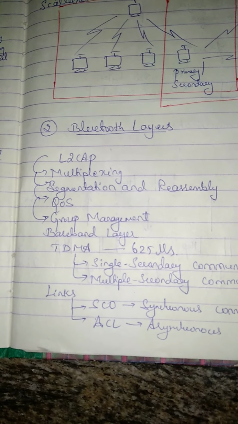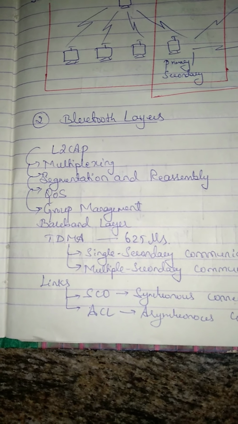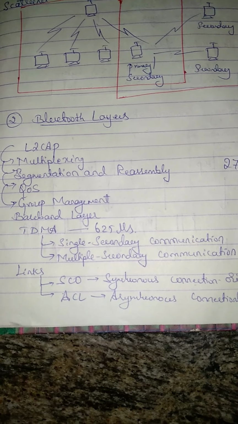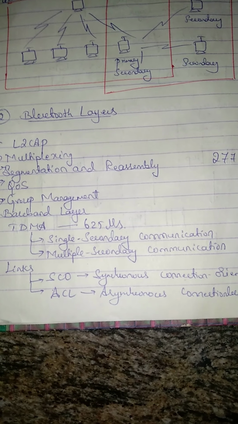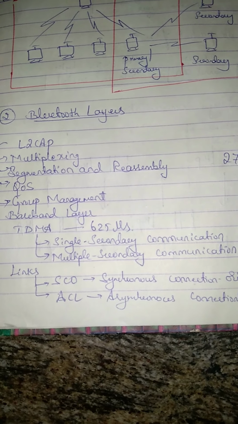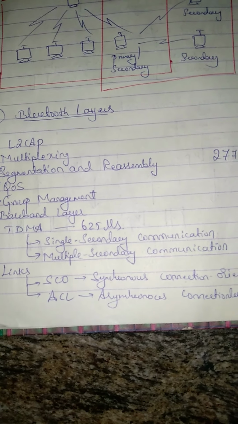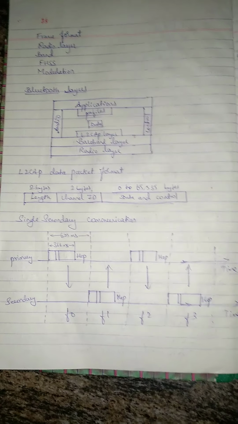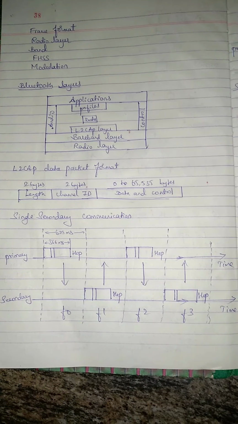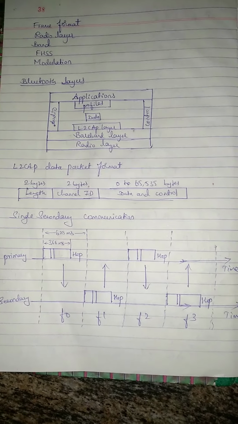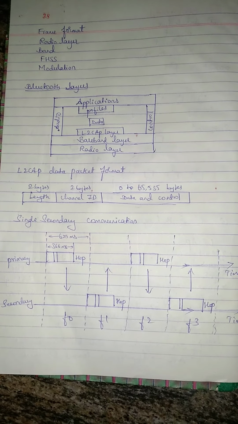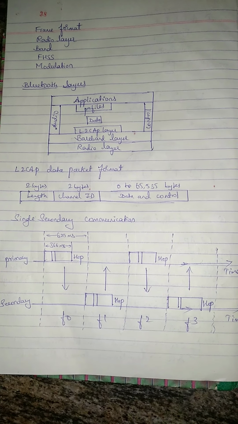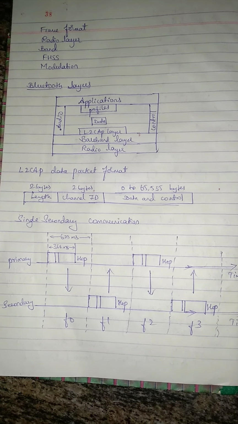Here we can see the TDMA. In TDMA we are going to study single secondary communication and multiple secondary communication. This is the diagram for single secondary communication. If the piconet has only one secondary, then TDMA operation is very simple.